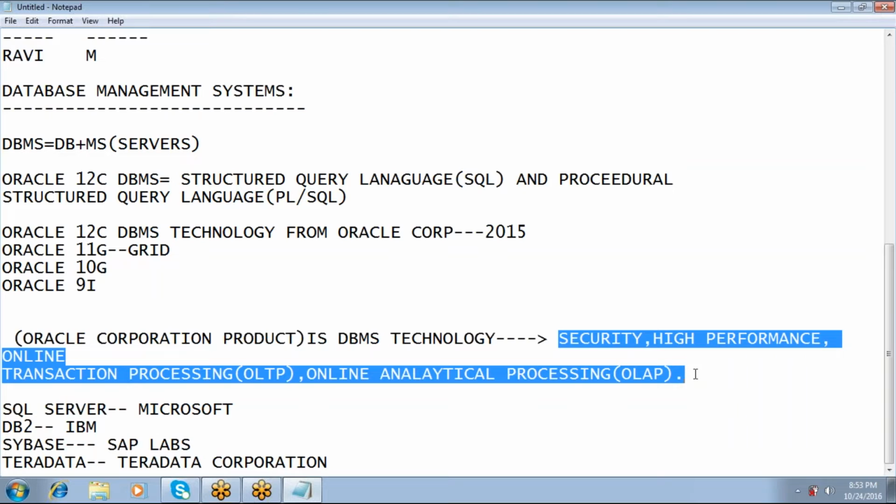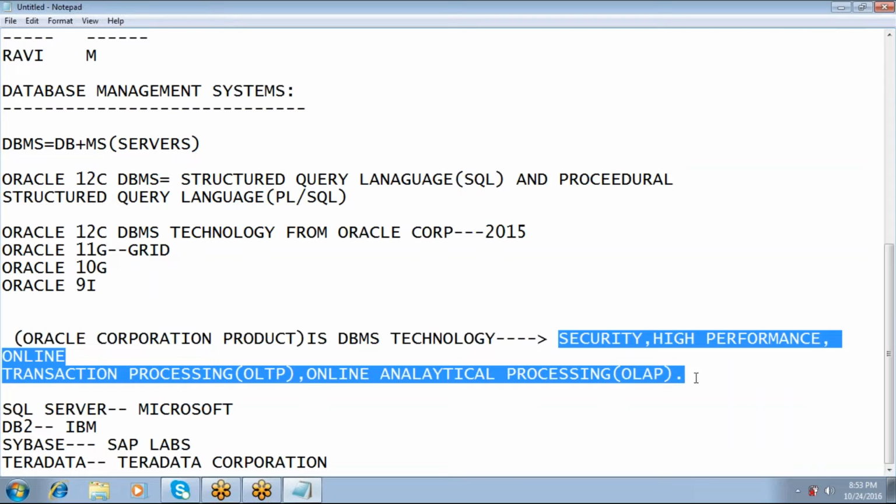You can install it on Mac OS, on Windows OS, on Unix or Linux OS. So that is called a cross-platform application.